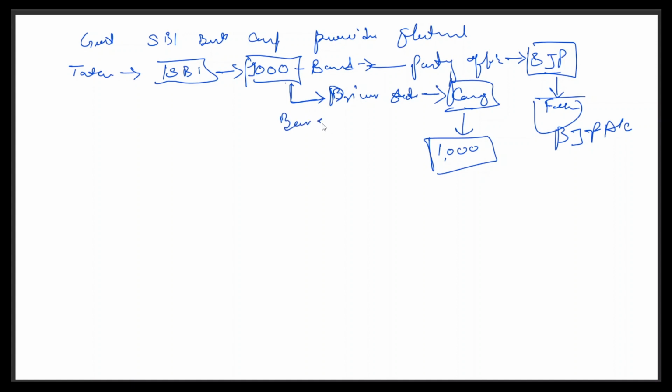It means that whoever has the money, whoever holds that bond certificate, can give it to any of the political parties. Like our currency notes, whoever has these currencies is the owner. We can't claim that it's our currency. Basically, don't go into too much detail. We can go to the court if we have the proof, but it doesn't matter. That's too deep. This simplifies that it is a bearer bond.